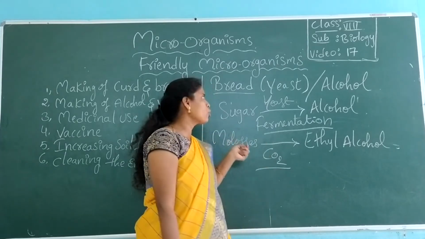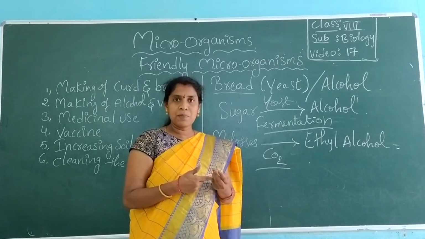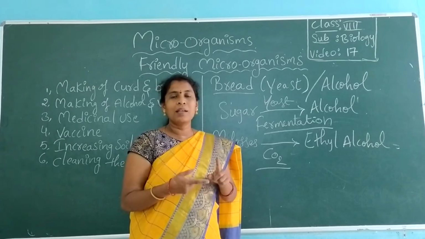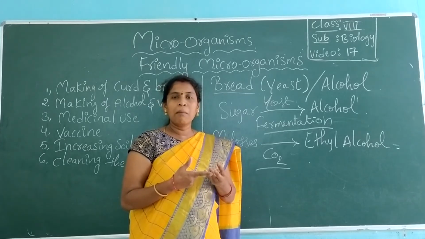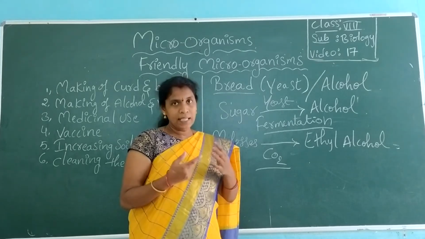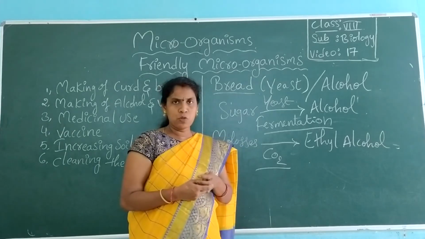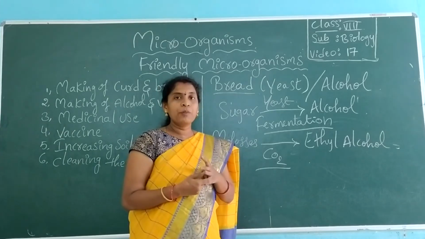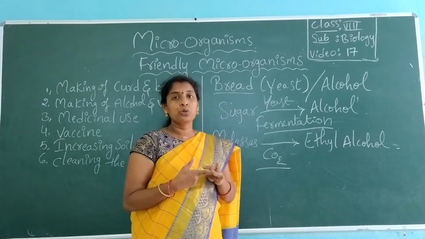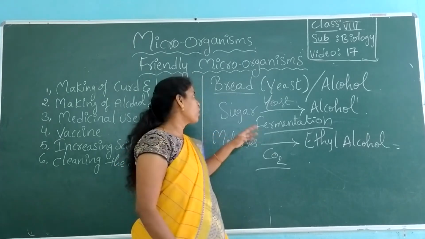Not only sugar, you can take rice, wheat, barley, grapes, and fruit juices. We know that from fruit juices we get alcohol, like wine, beer, rum, whiskey and vodka. Some of the alcohol we get from grape juice. Not only from grape juice, even wheat, rice, and barley can be used to extract alcohol, because even those items contain sugar.